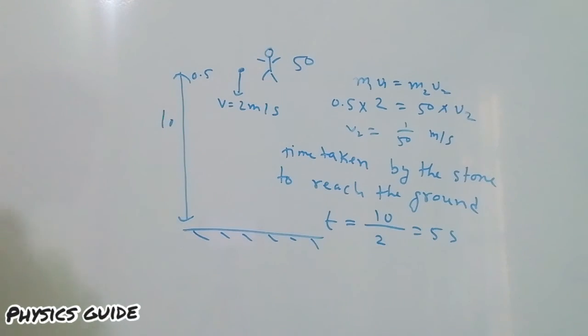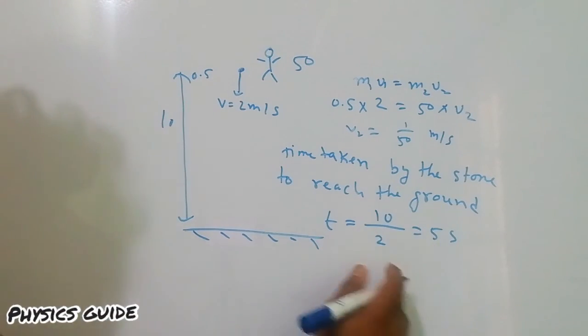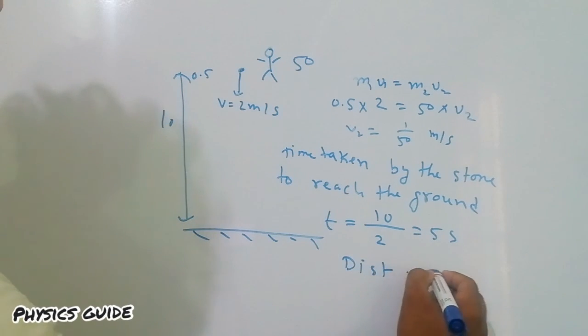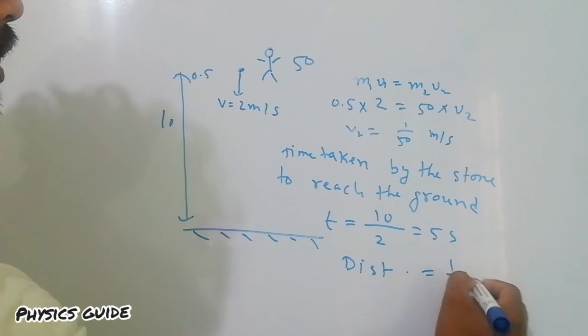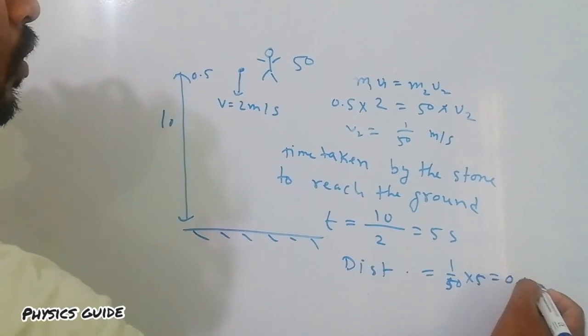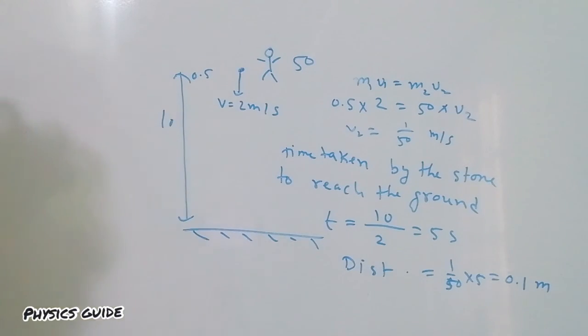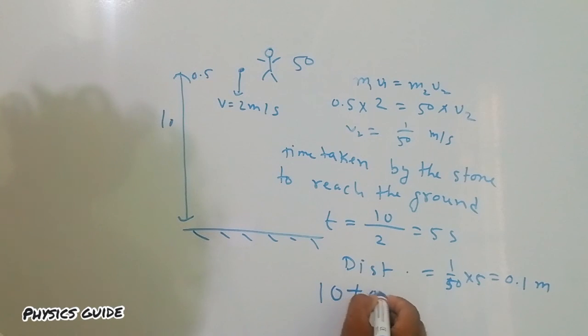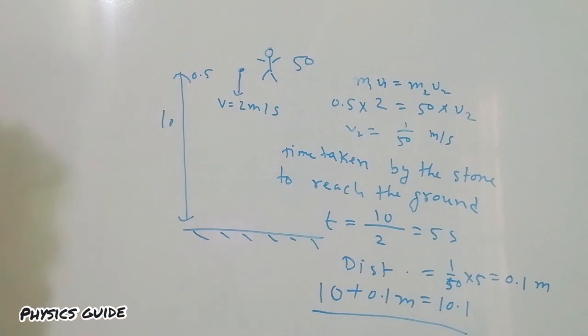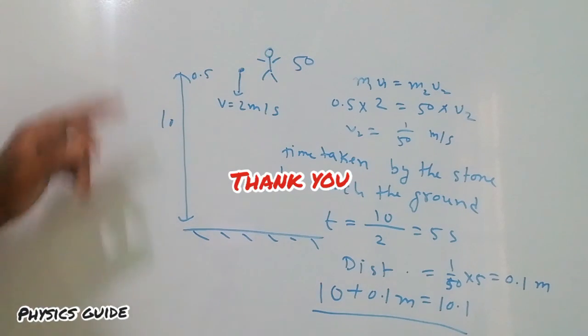So the man travels a distance in these 5 seconds. The distance traveled by the man is 1/50 × 5, that is speed times time, so 0.1 meter. So the height of the man becomes 10 meter plus 0.1 meter, that is 10.1 meter above the ground when the stone reaches the ground.